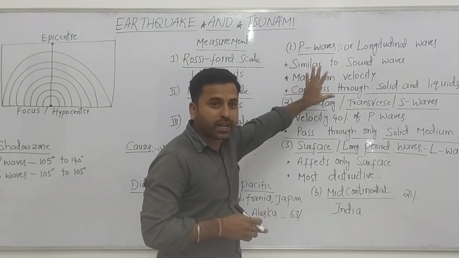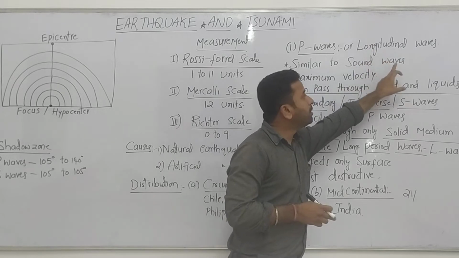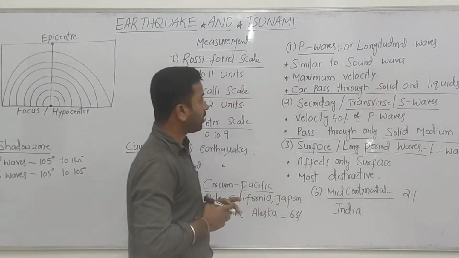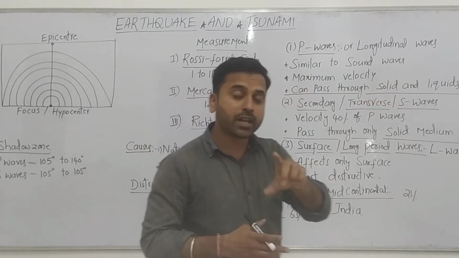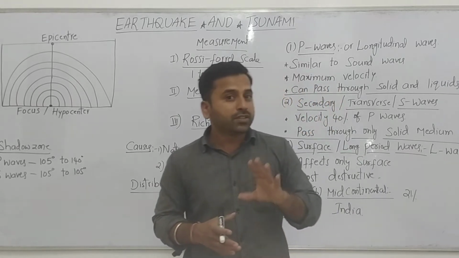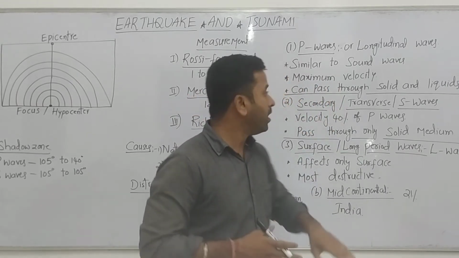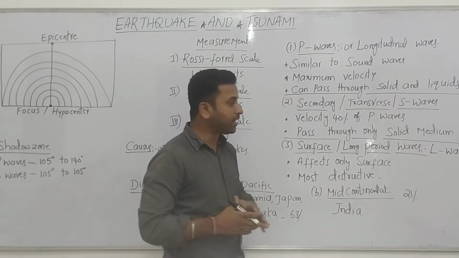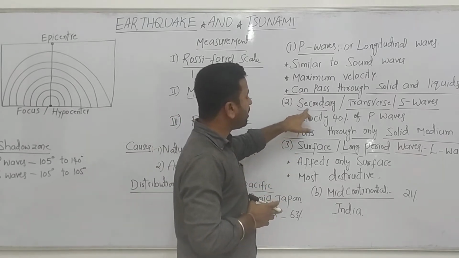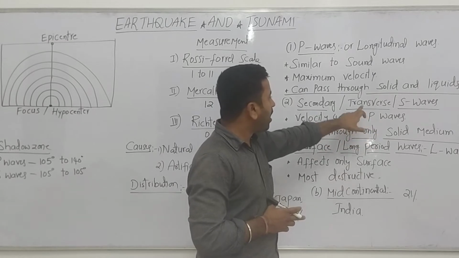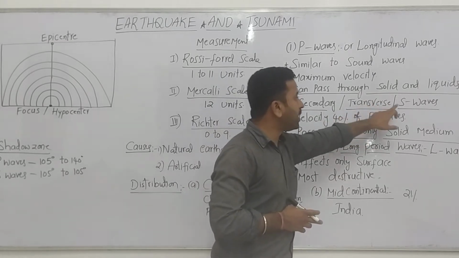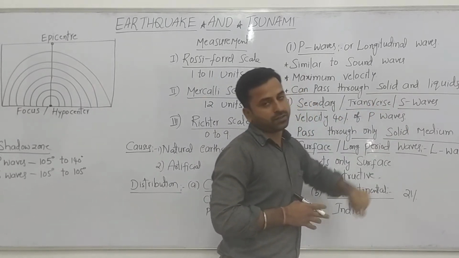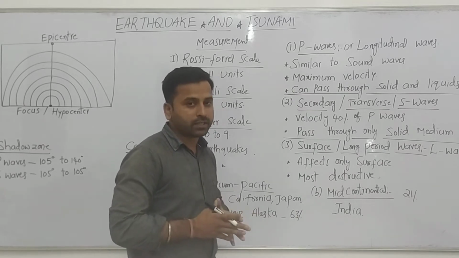We have one more name for them: longitudinal waves. Why do we call them longitudinal waves? Because they are analogous to sound waves. After the P waves, the second one is the secondary waves, also called transverse waves or S waves.